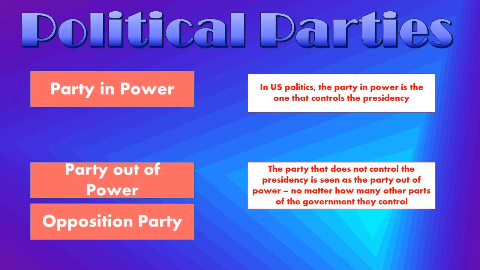A couple other terms I want to make sure we understand. We are going to talk about parties, and we will talk about the party in power. In the United States, when we're describing the party in power, we're talking about which party controls the presidency. So is the president a Republican or a Democrat? And that's how we decide what party is in control. It doesn't really mean that they have control over everything, but it means that that's how the voters feel.